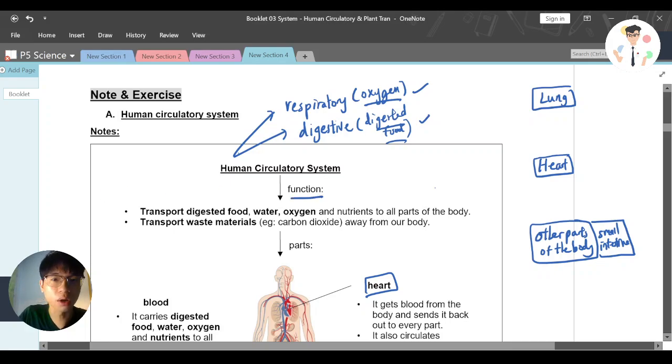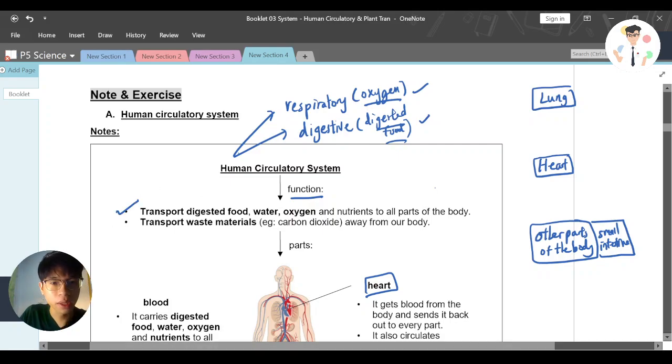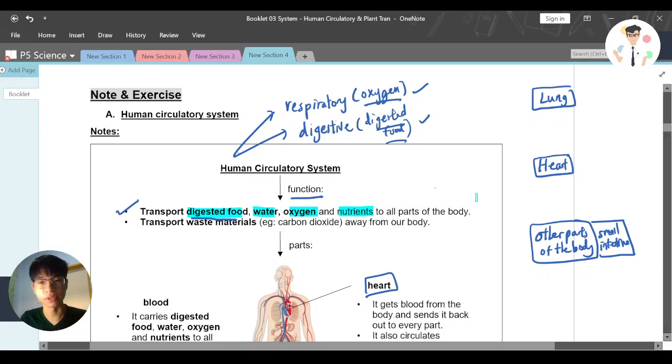What's the function of the human circulatory system? If I'm general, I'll just say to carry substances around our body. But to be specific, what substances? You can see here the first point: transport digested food, water, oxygen, and nutrients to all parts of the body. You may use a highlighter. Our body needs digested food, water, oxygen, and nutrients, that's why it transports all these things to all parts of our body.